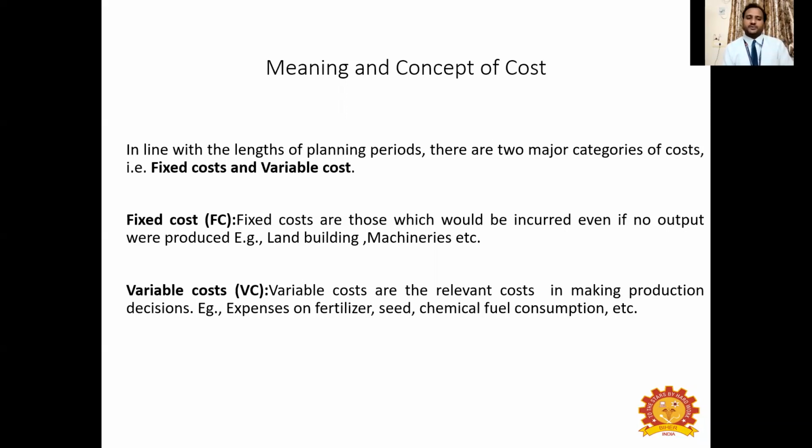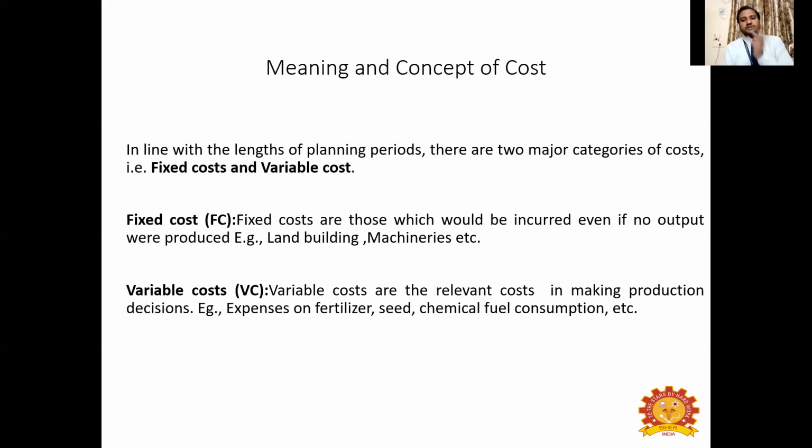Whereas variable cost, the second type of cost, as the name itself indicates, varies with the different levels of production. For example, if you want to produce 1,000 packets of potato chips, you have to give 30 kg of potato.